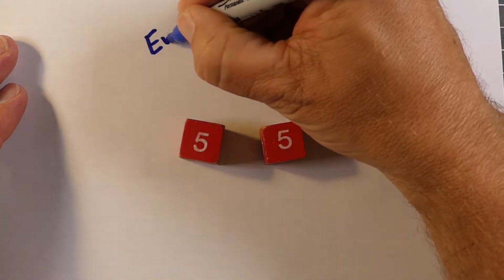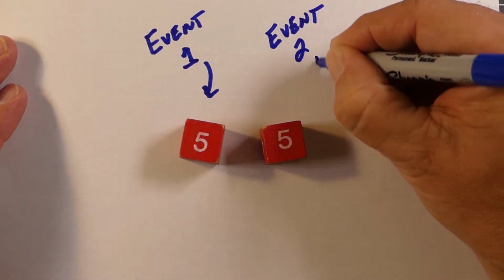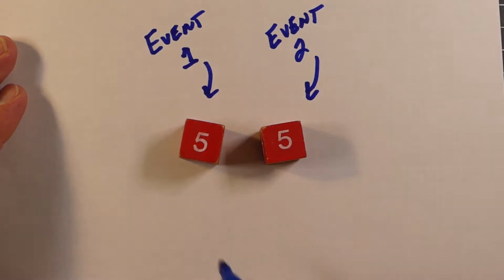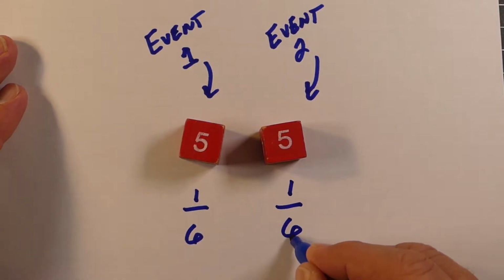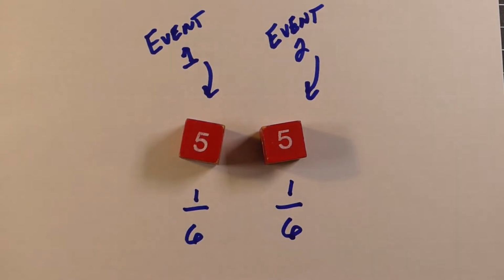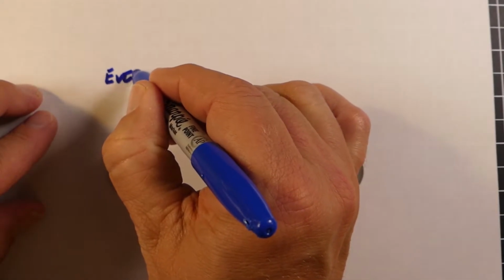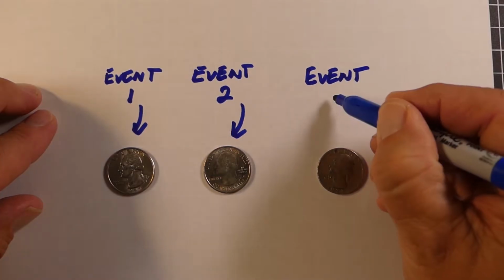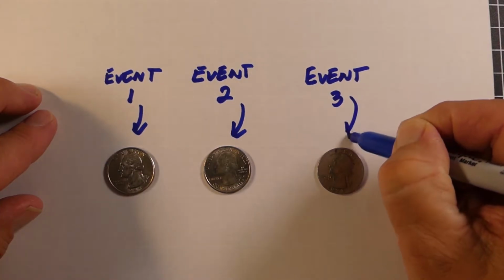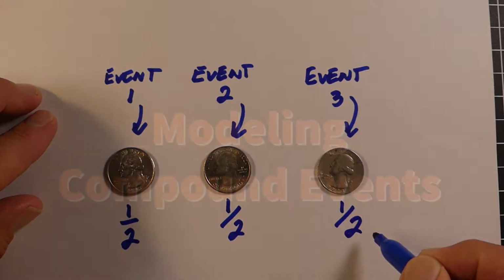All right, a simple event has just one event, but compound has multiple events. It could be 2 events, or it could be 3, or it could be 20. So for example, if we're rolling a number cube, or 2 of them, each number cube represents an event, and each one has a 1 out of 6 chance of occurring. Let's say we want to flip a coin or flip 3 coins. And for each of these coins, what we're hoping to get is heads all 3 times. Well, each event has a 1 out of 2 chance of occurring.